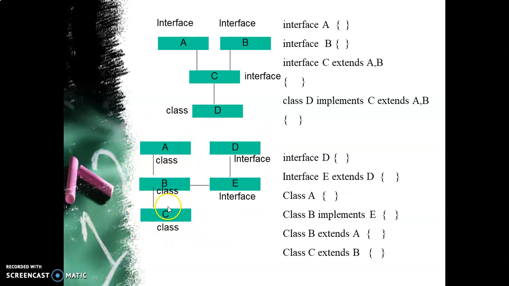So A, B and C are classes, whereas D and E are interfaces. So D is defined first, then E extends D, and then class B implements E and D. And then B is derived from A, and then C is derived from D. This is how it will work.